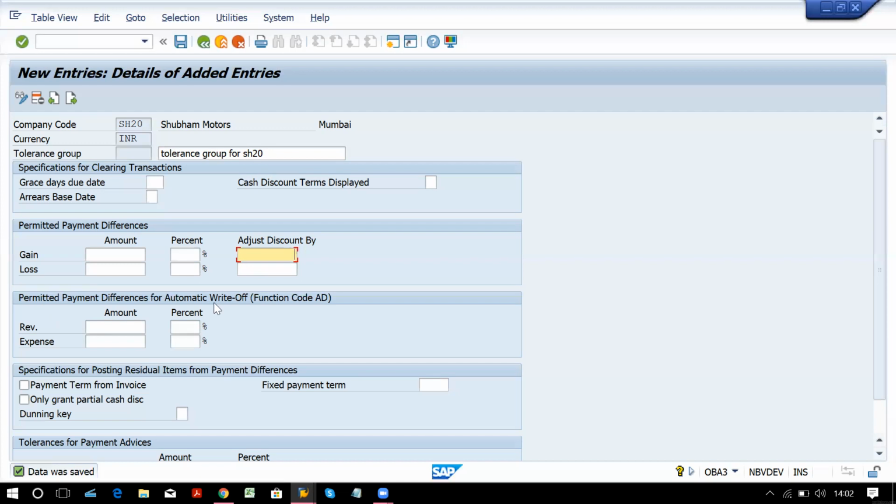If you want to automatically write off such bad debts, then on revenues, on sales, you can save that amount, and for expenses, purchases, if you have any bad debts, you can write them off automatically over here. In amount and in percentage, you can save some limit. Specifications for posting residual item from payment difference.